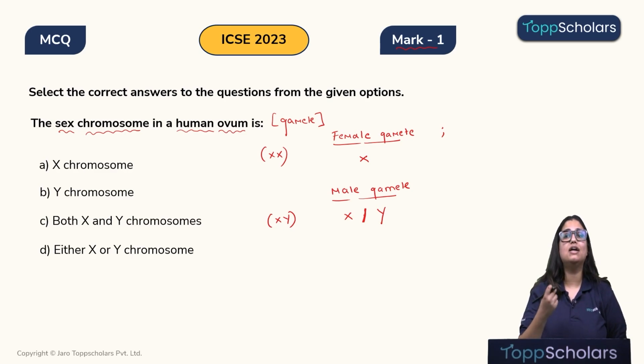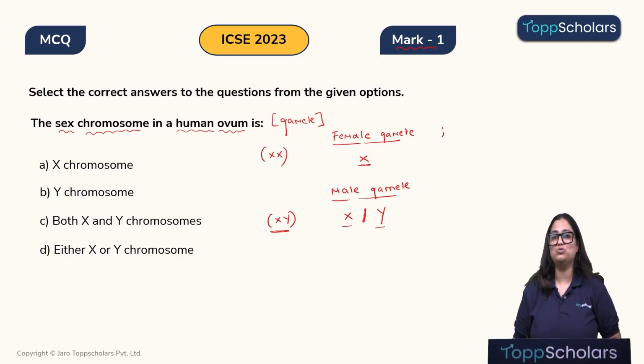Now, when this cell undergoes meiosis to produce the ovum in the case of a female, only 1 chromosome will enter the gamete, so it only has to be X. And when the male cell undergoes meiosis to produce the sperm, the sperm will have either an X chromosome or a Y chromosome.